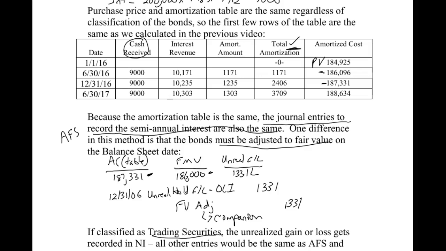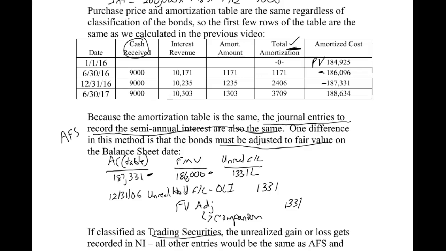So a debit to the fair value adjustment would mean a gain has happened, increasing the value of the asset. Here we can see it's a credit. We know that credits decrease investments, so it's decreasing the investment on our balance sheet from 187,331 to 186.